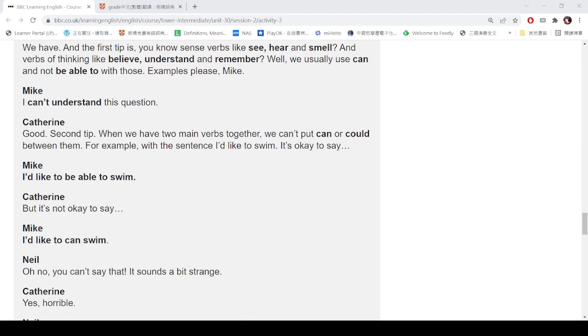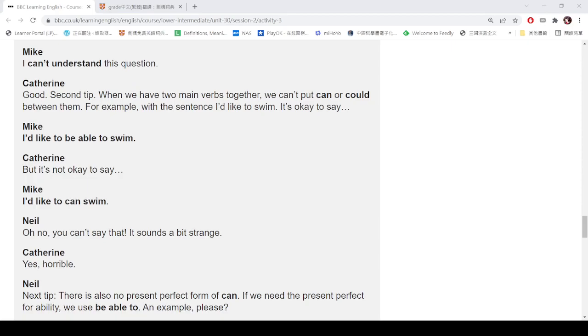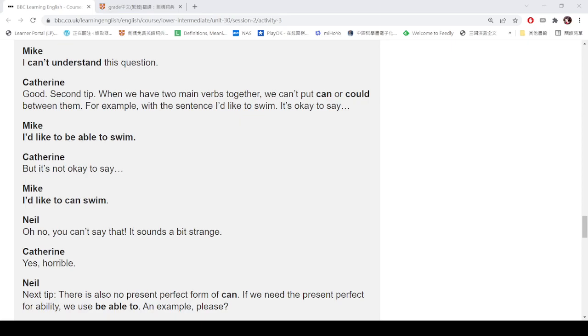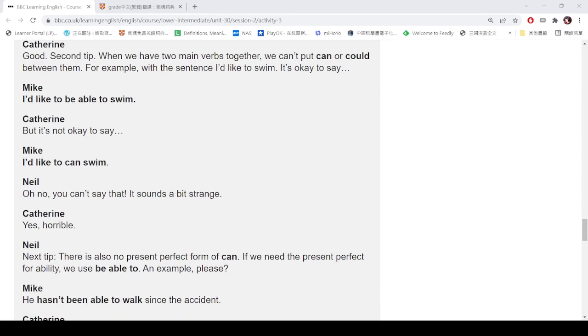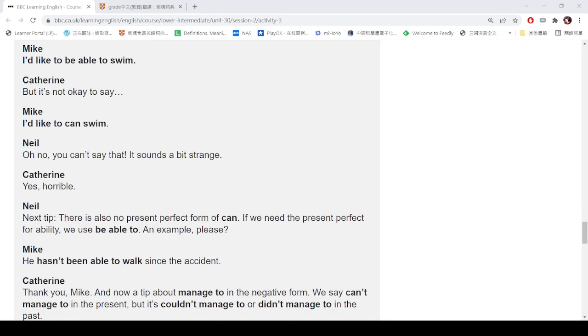Good. Second up, when we have two main verbs together, we can't use can or could between them. For example, with the sentence I'd like to swim, it's okay to say, I would like to be able to swim, but it's not okay to say, I would like to can swim. Oh no, you can't say that. It sounds a bit strange.